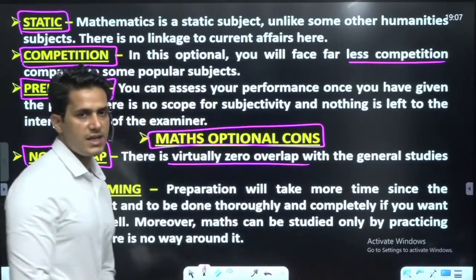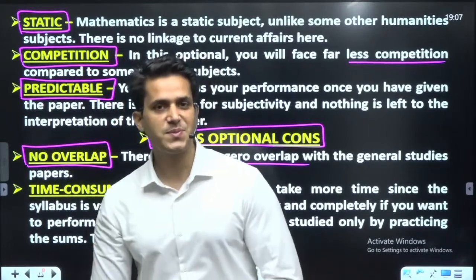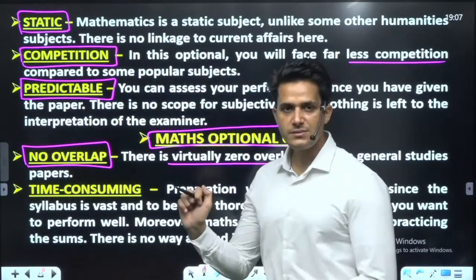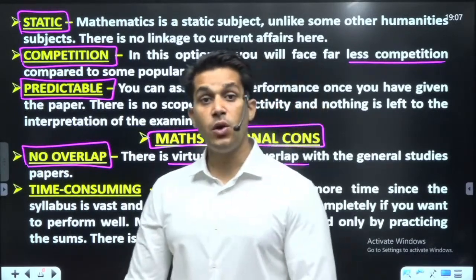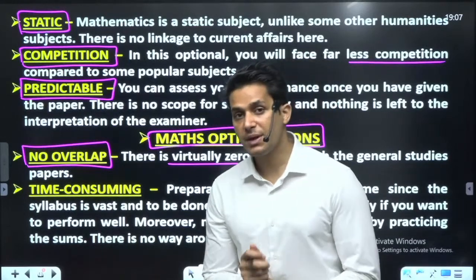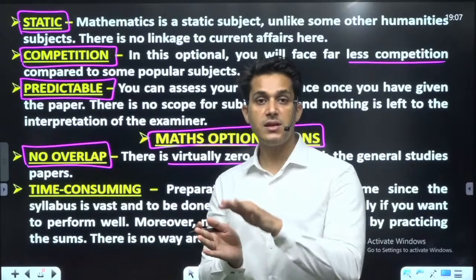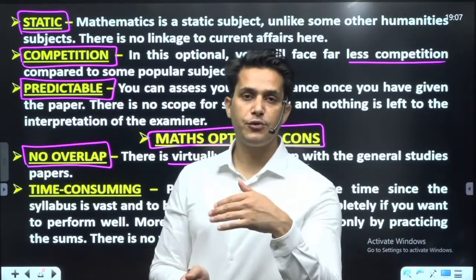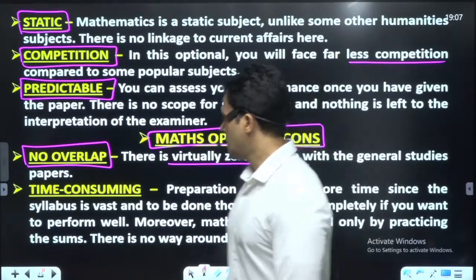There is no single word overlapping with your GS paper, but I will make sure this no-overlapping point will be your beneficial point if you take mathematics optional. You can convert this negative point into a very highly positive point. I will tell you how.